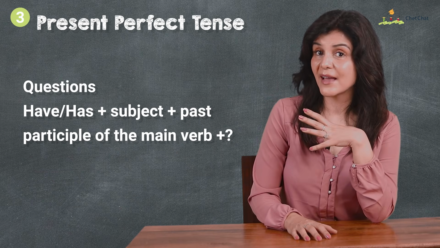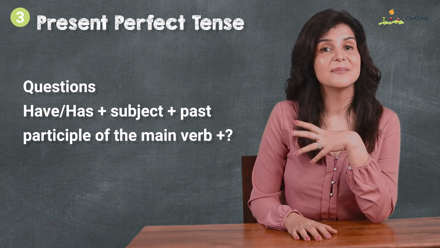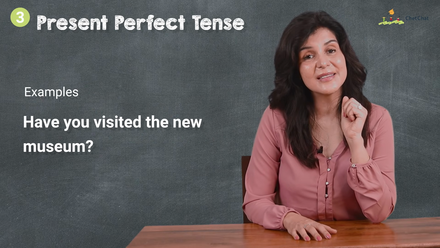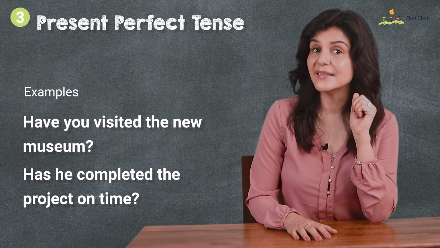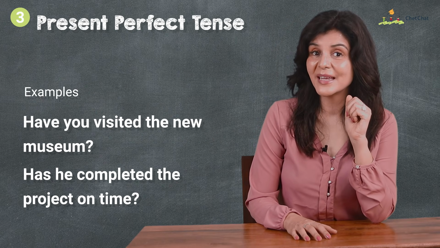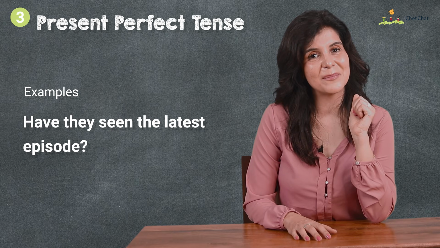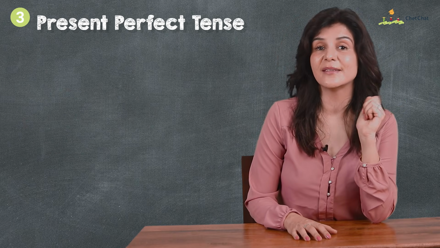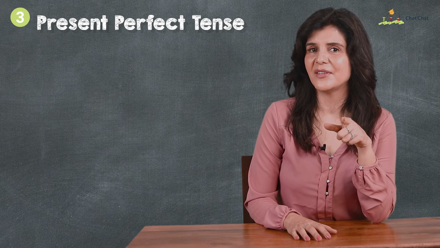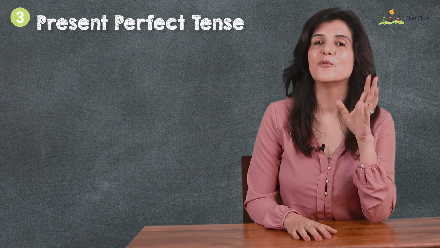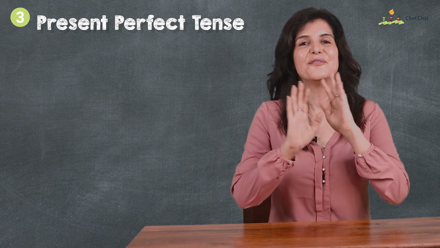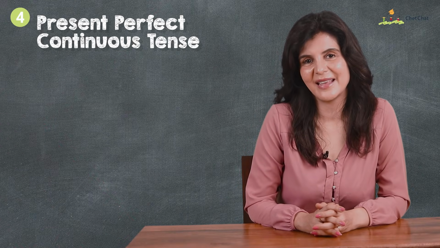Question form: has/have, subject, past participle of the main verb, question mark. Have you visited the new museum? Has he completed the project on time? Have they seen the latest episode? The have and has shift before the subject in the question form. And if there are WH words, they would come right at the beginning. Where have you been?